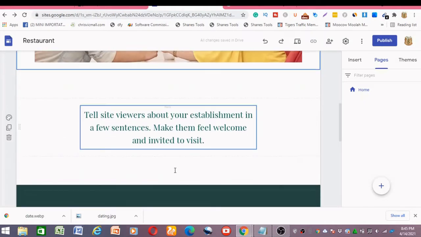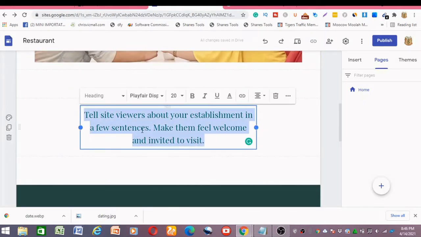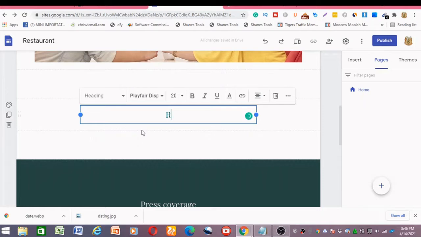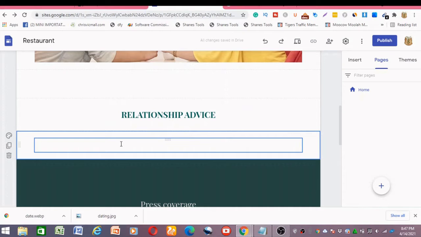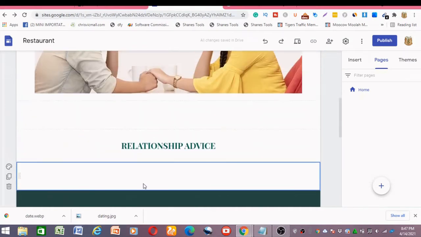So we scroll down, then you type in relationship advice. So use relationship advice as the heading, and we head straight to the article.